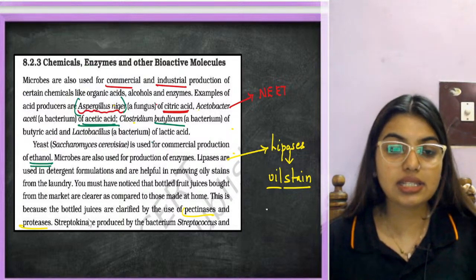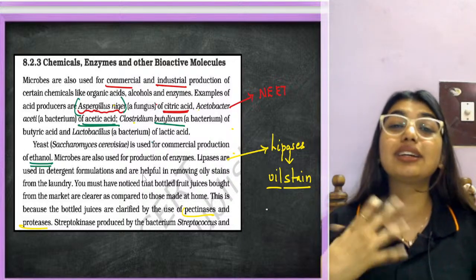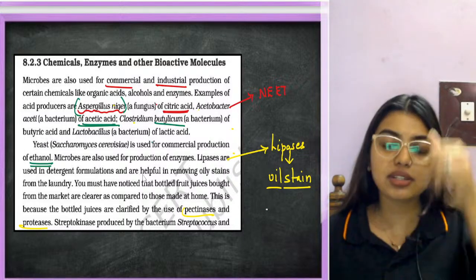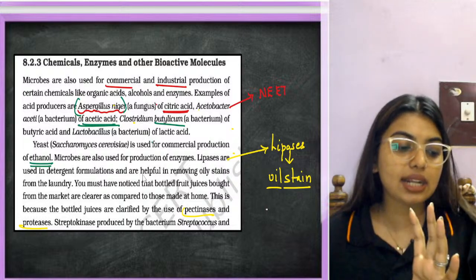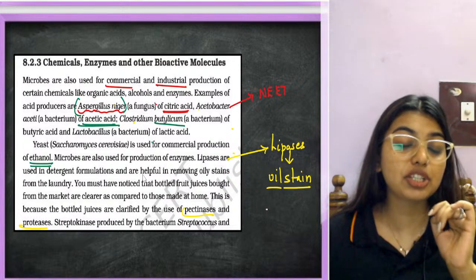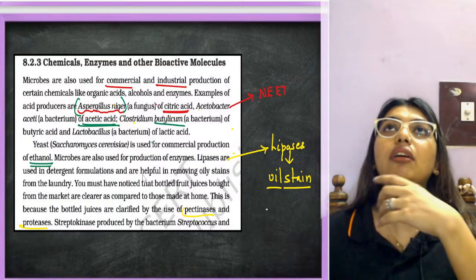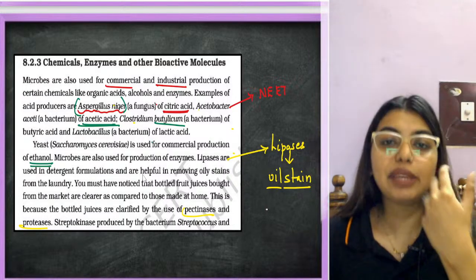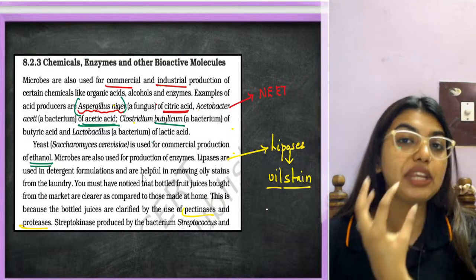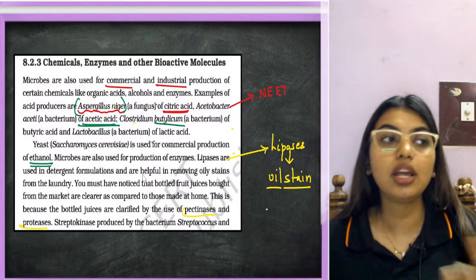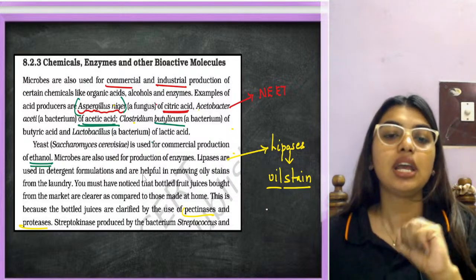Next, you must have noticed that bottled fruit juices bought from the market are clearer, which means there are no fibers. If you make a mango milkshake at home, you are going to get fibers, and sometimes the peel also will be there. It's not a very soothing feeling compared to how you drink a ready-made smoothie. What is the difference?